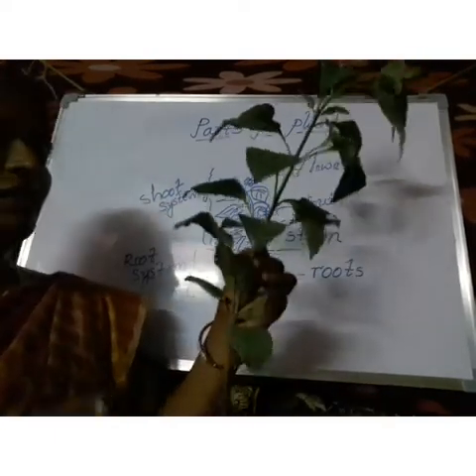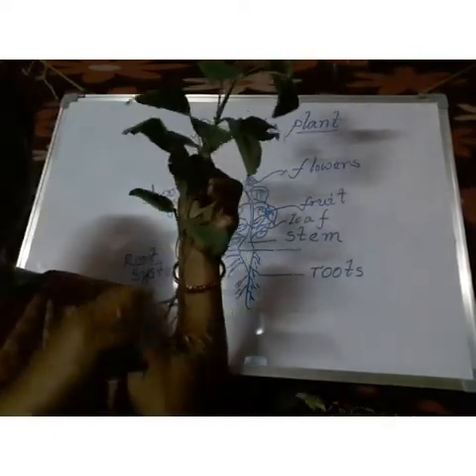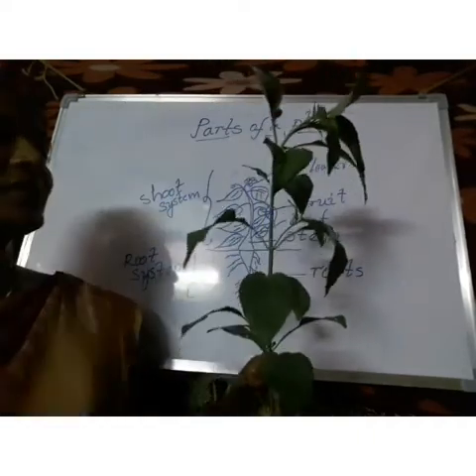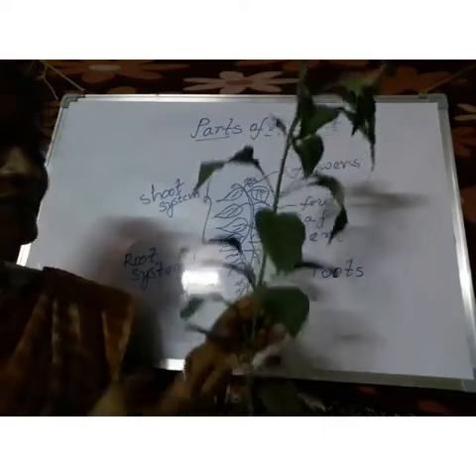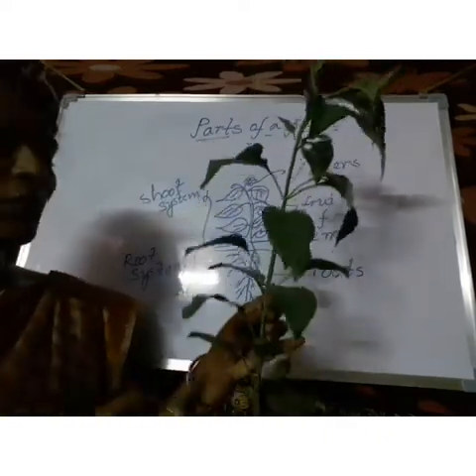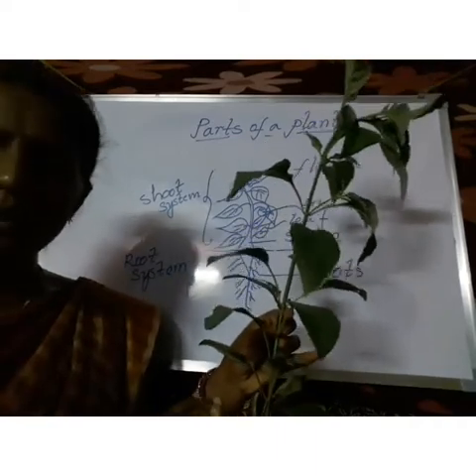See, coming to here, this part we call the root system and this part we call the shoot system. The shoot system contains stem, leaves, flowers and fruits. The root system contains only roots.